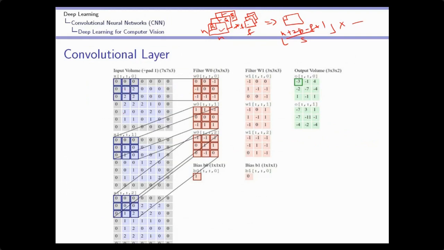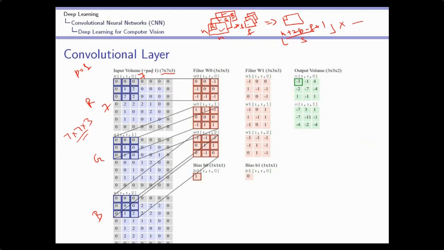Now here the input size, you will see there is an RGB image, which has 3 channels. This is the R channel, this is the G channel, this is the B channel, and the size of this image is 5 by 5. This is the actual image, 5 by 5. And this image is padded by 1, padded with 0. Due to this padding, the input volume size becomes 7 by 7. And since there are 3 channels, I am writing it as 7 by 7 by 3. So these are the 3 channels.